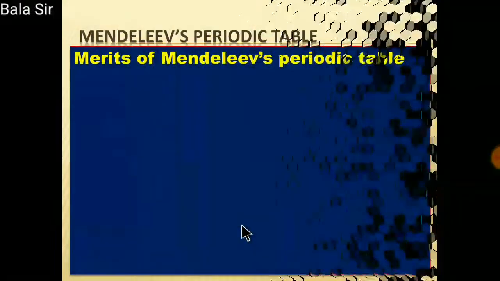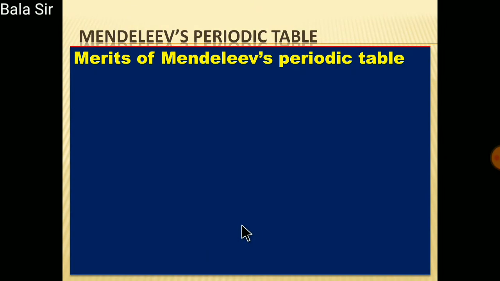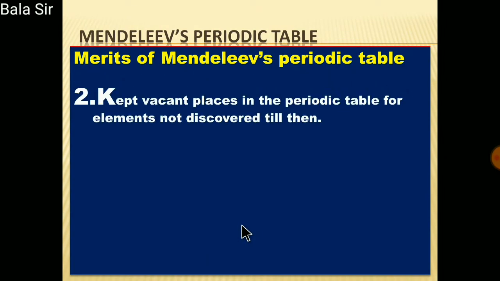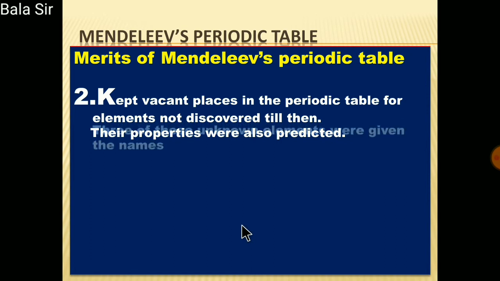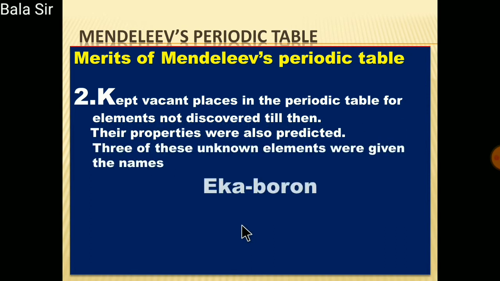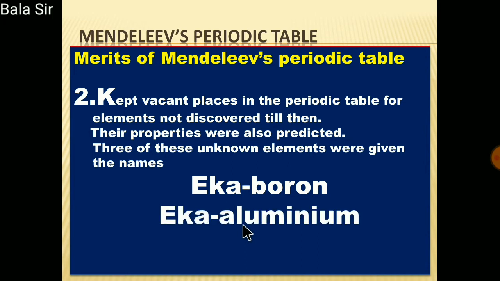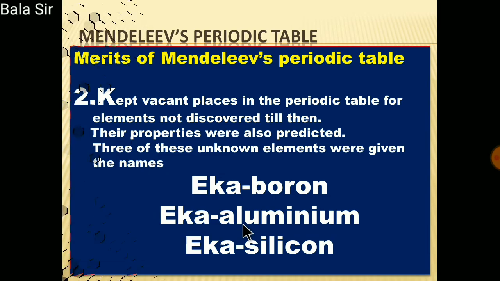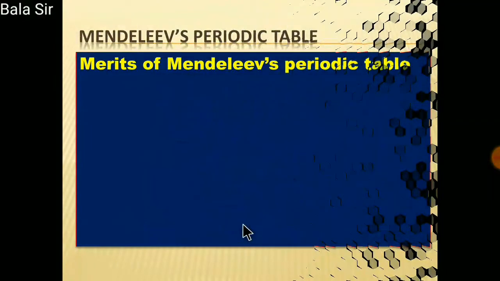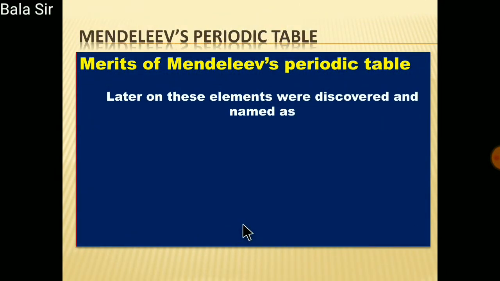Second, Mendeleev had kept vacant places in the periodic table for the elements not discovered till then. Three of these unknown elements were given the names Eka boron, Eka aluminium and Eka silicon for the known neighbors, and their atomic masses were indicated as 44, 68 and 72. Not only this, but the properties were also predicted.